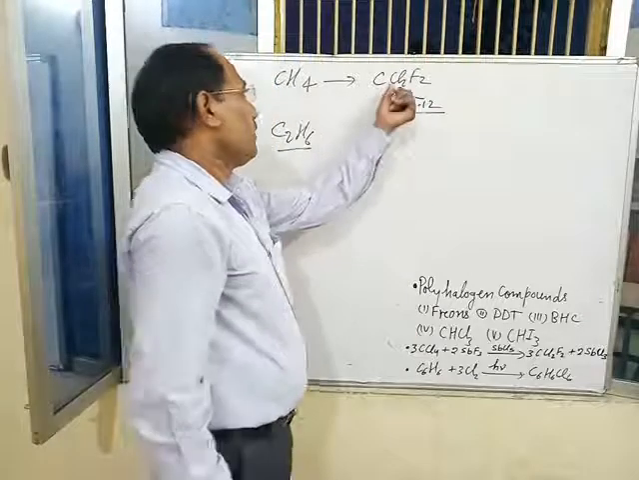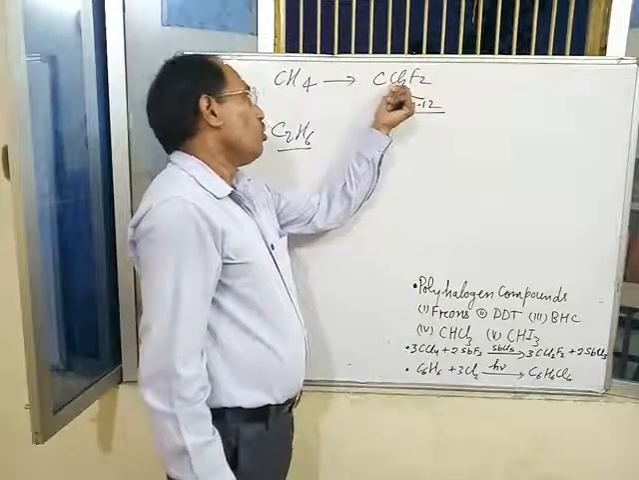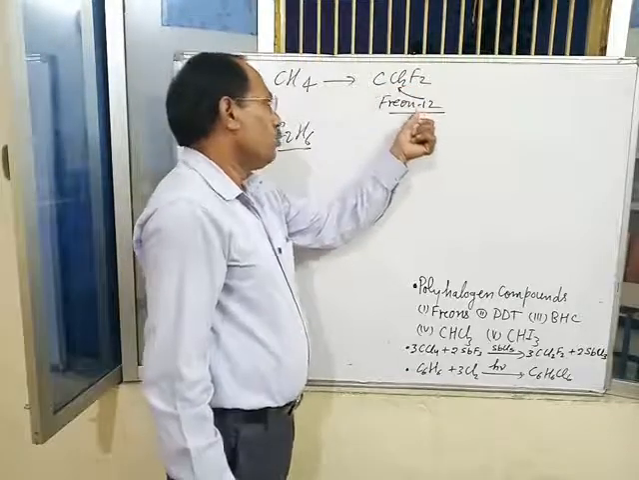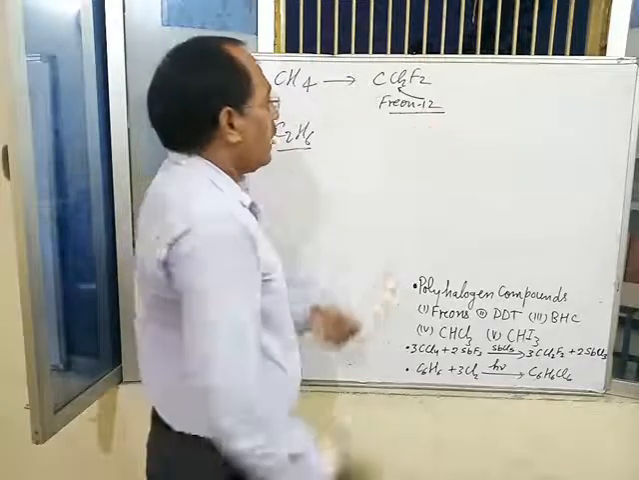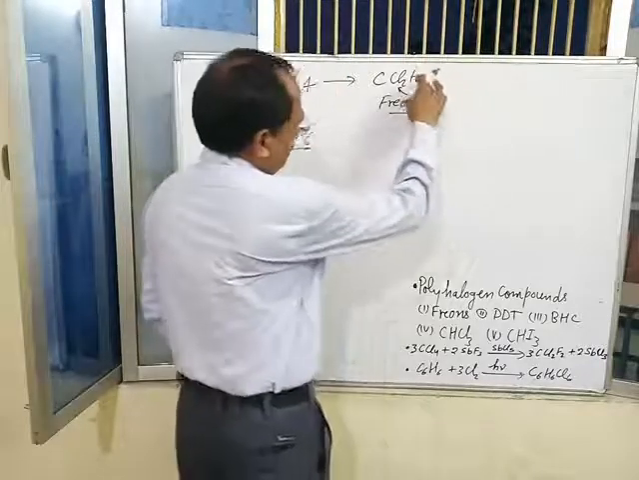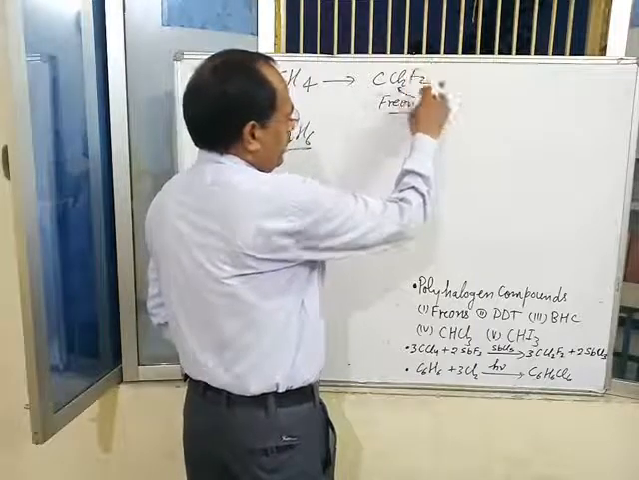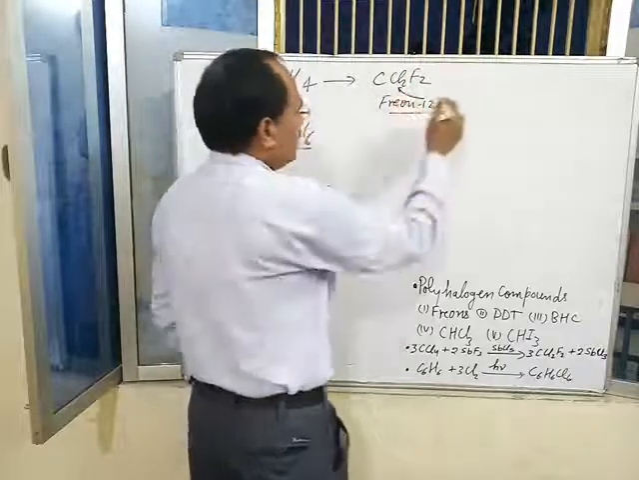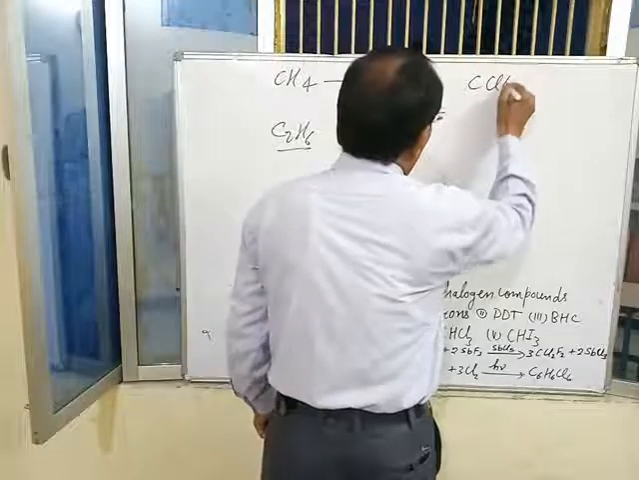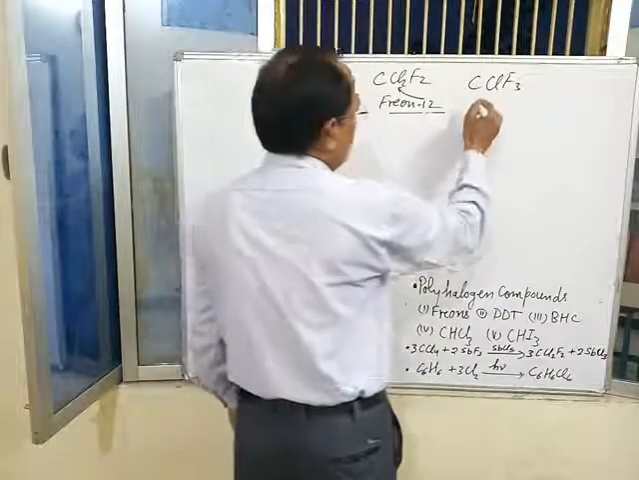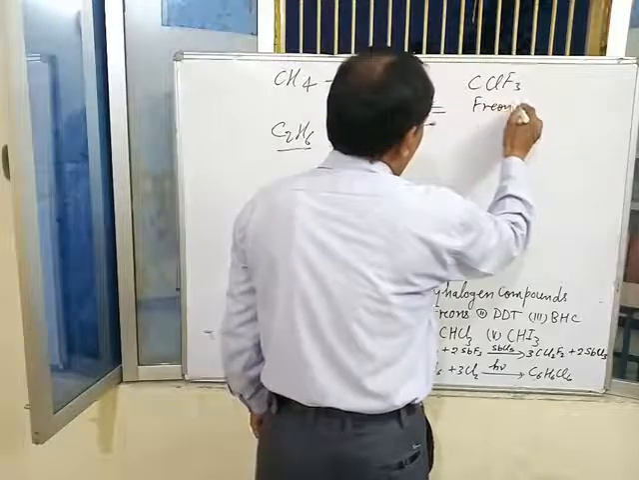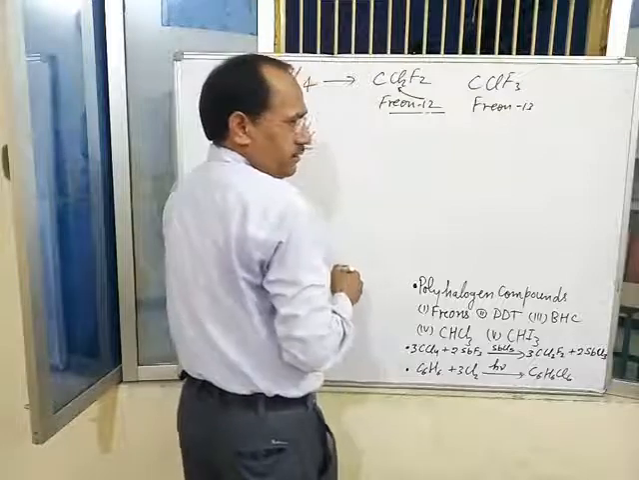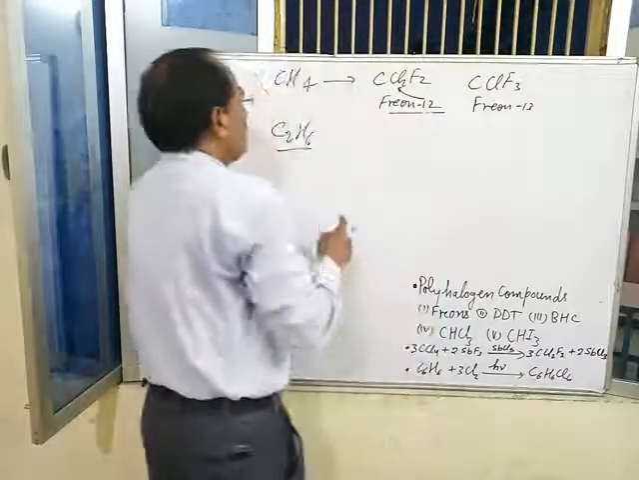Even if chlorine is present as 1, 2 or more atoms, for chlorine only 1 is written. And for fluorine, if fluorine is 2, it is written as 2. If fluorine is 1, it is written as 1. If fluorine is 3, it is written as 3. Means CClF3 is written as Freon 13. Okay? Freon 13.